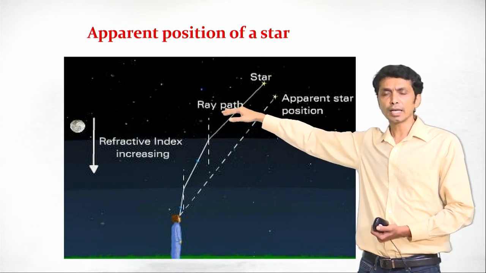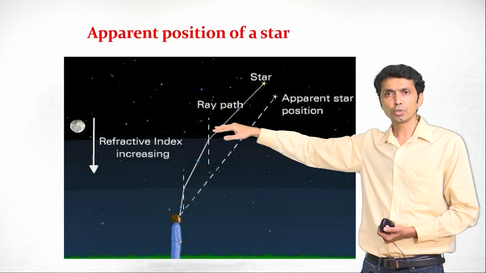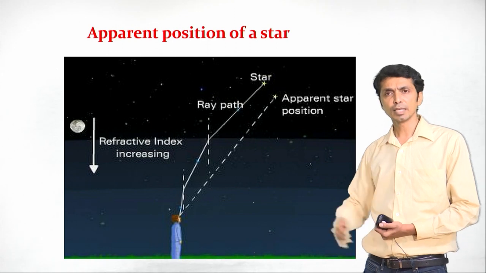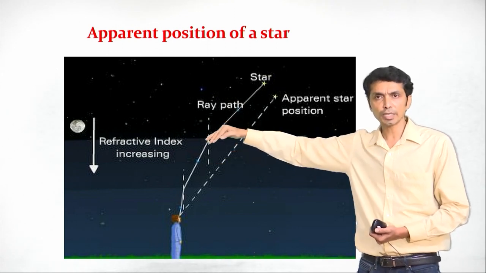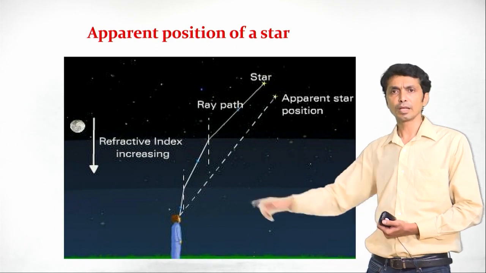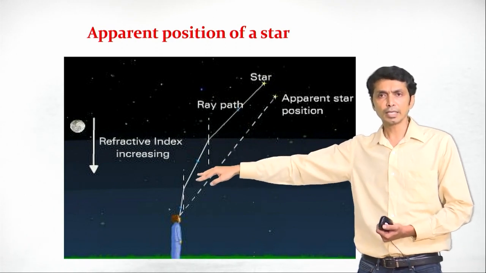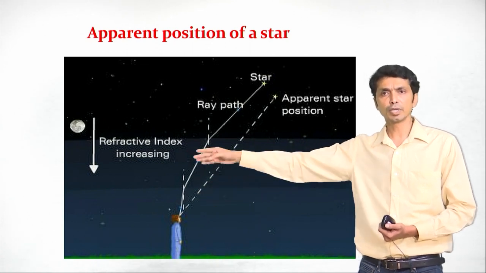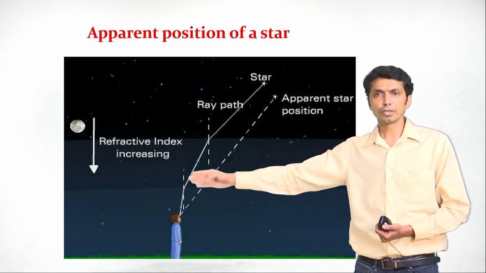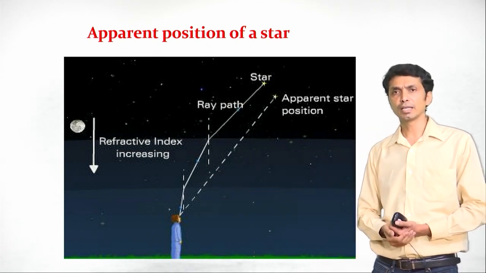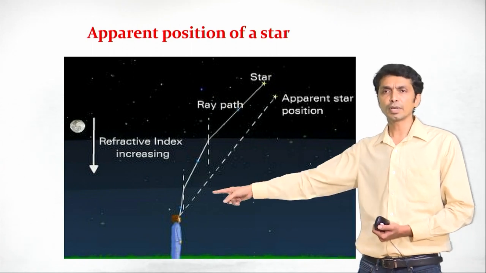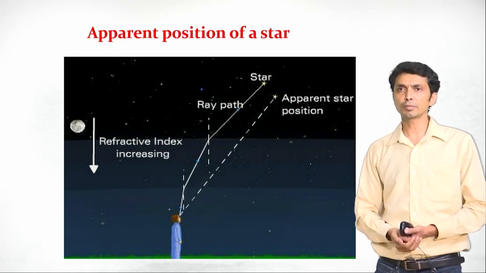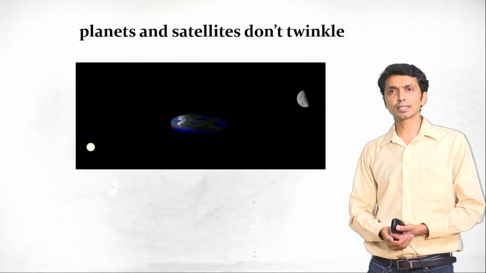When light enters from a rarer medium to a denser medium, we have seen from the experiment of the glass prism that it bends towards the normal. Here again, the light is entering from a relatively rarer medium to a relatively denser medium, so again it bends towards the normal. Here we have drawn the normal. That is why the observer sees the star at this point, which is the apparent position of the star. That is why stars twinkle. But what about planets?